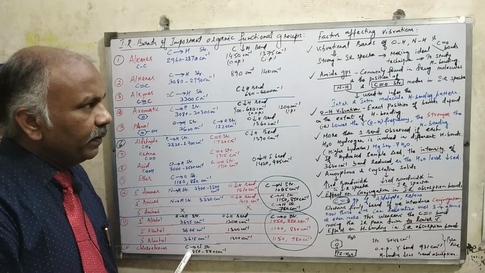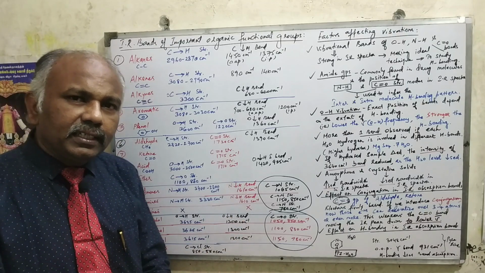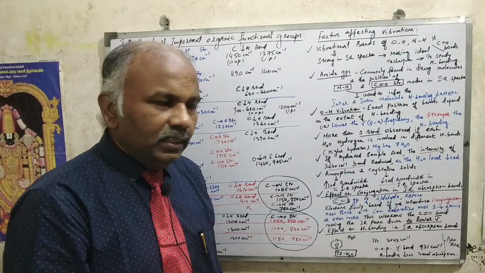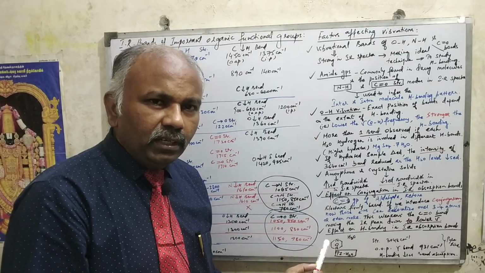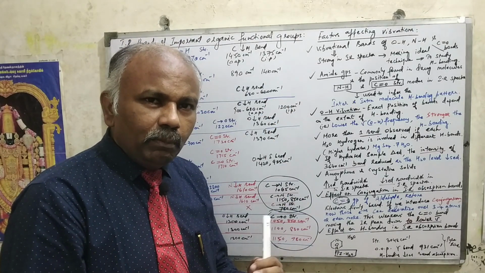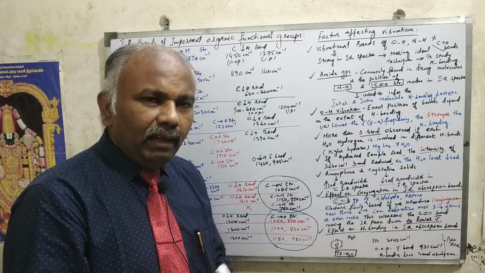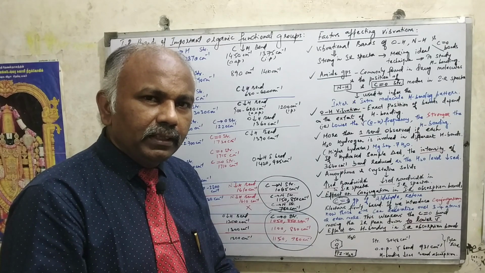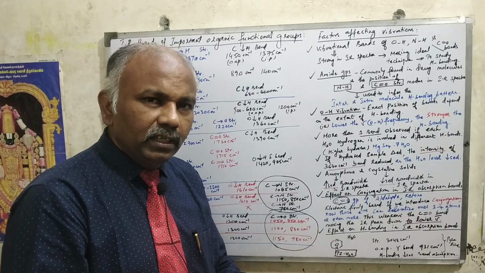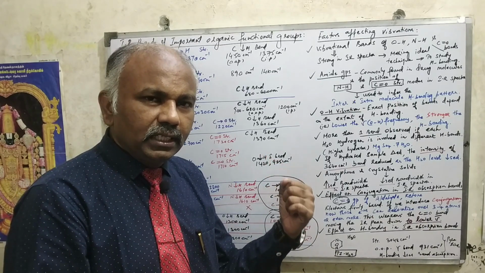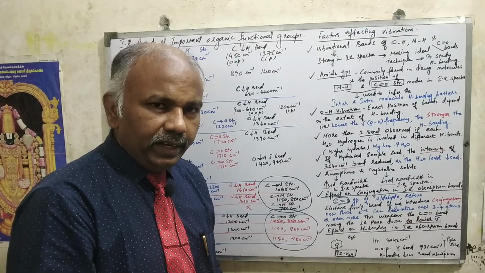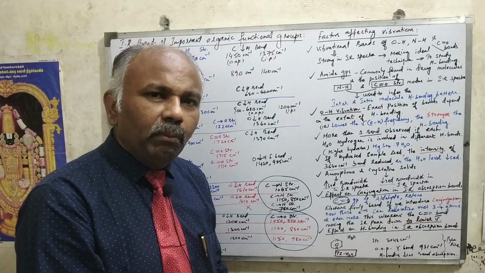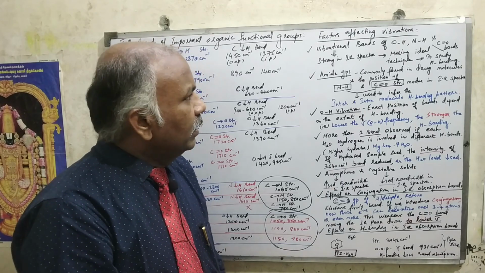Now there are certain factors which are affecting the vibrational pattern, right? What are all the various factors? During the discussion of the bands of functional groups, I told about the hydrogen bonding. When we have hydrogen bonding interactions within the molecule, definitely what will happen, the vibrational frequency will be reduced, as we have seen in the case of the hydroxyl stretch vibration in acid, right? Because in the acid group, the hydroxyl stretch vibration will undergo the intramolecular hydrogen bonding, right? So like that, other factors are also there.